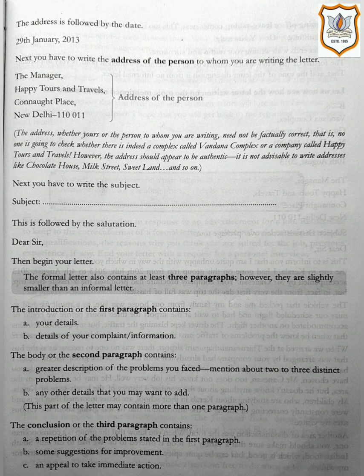The formal letter also contains at least 3 paragraphs. However, they are slightly smaller than an informal letter. The introduction or the first paragraph contains the details of your complaint information. The body or the second paragraph contains greater description of the problems you faced, mention about 2 or 3 distinct problems, any other details that you may want to add. This part of the letter may contain more than one paragraph.